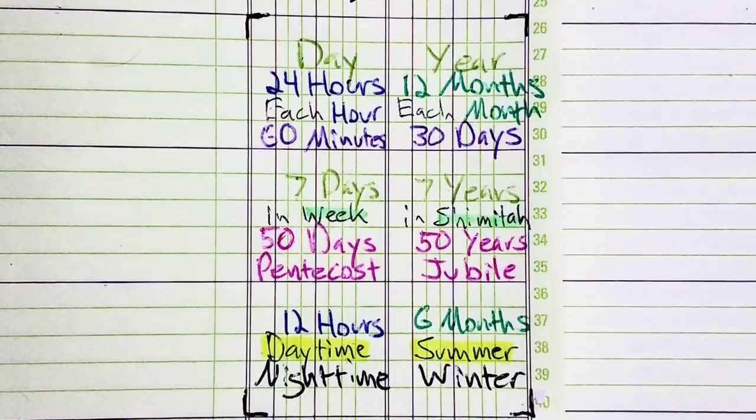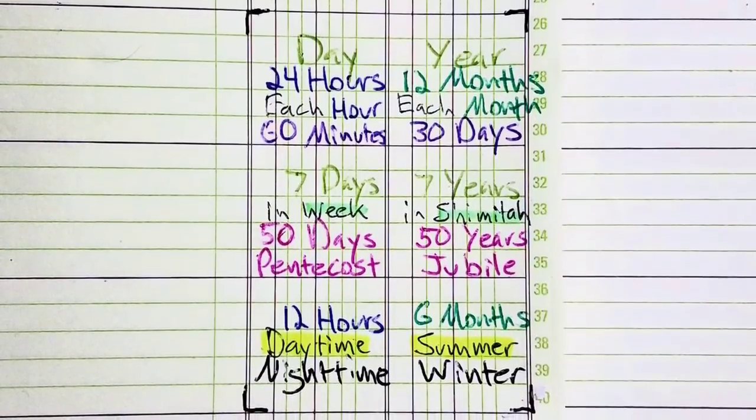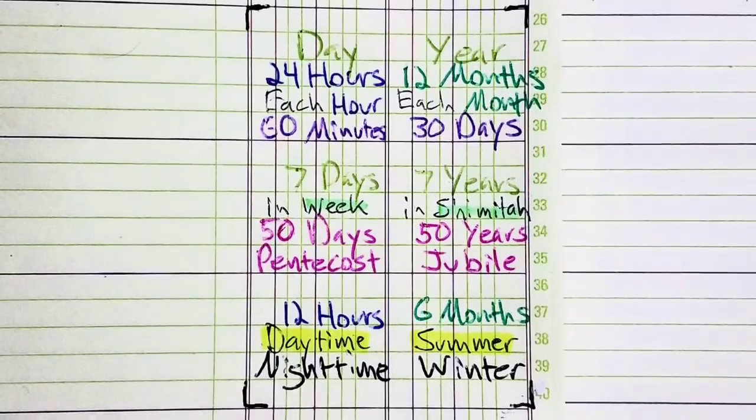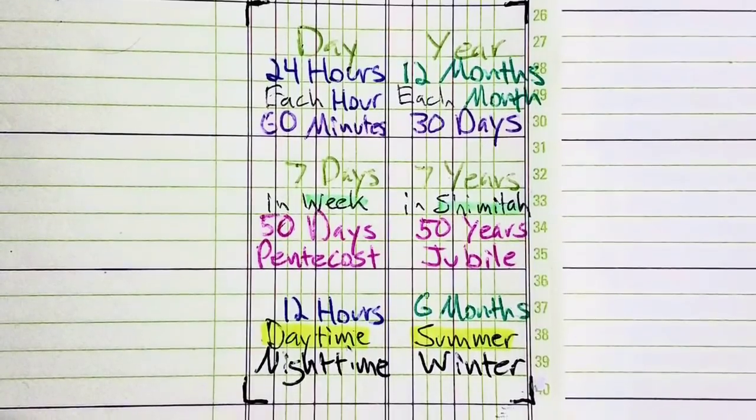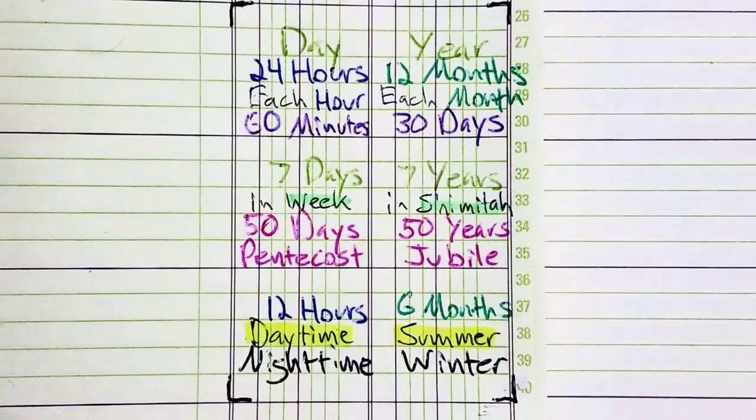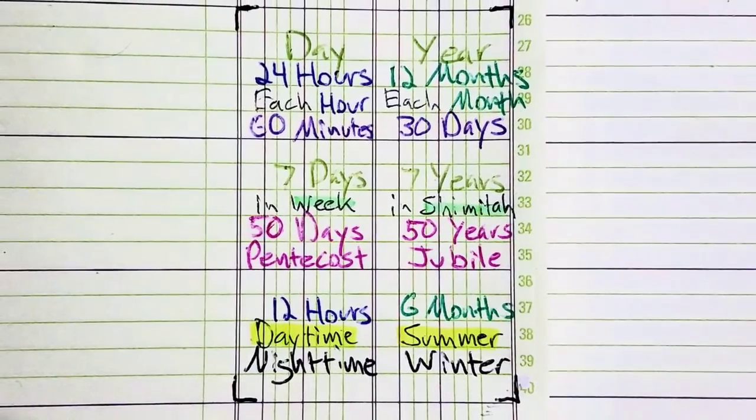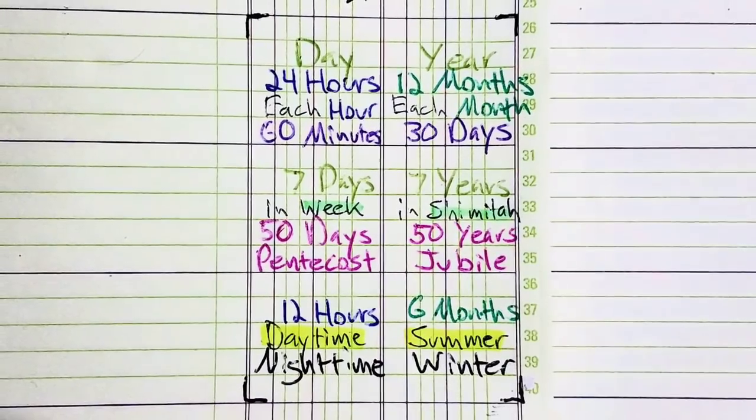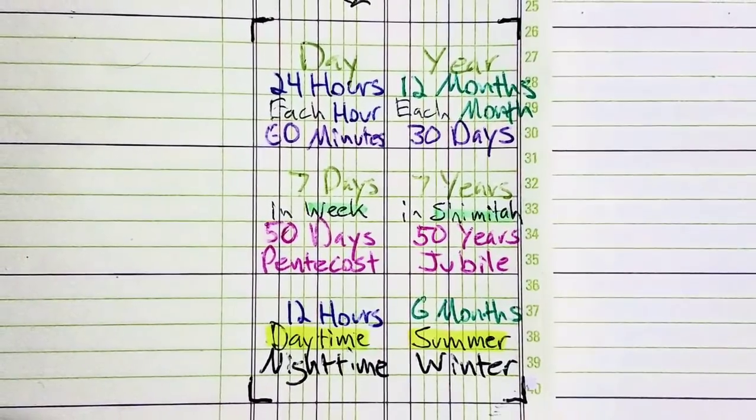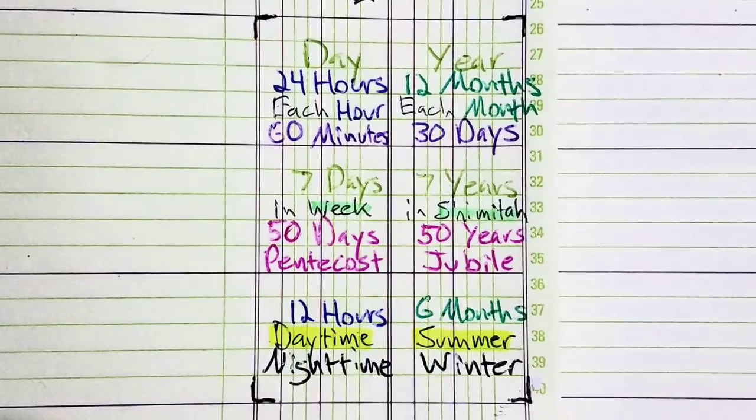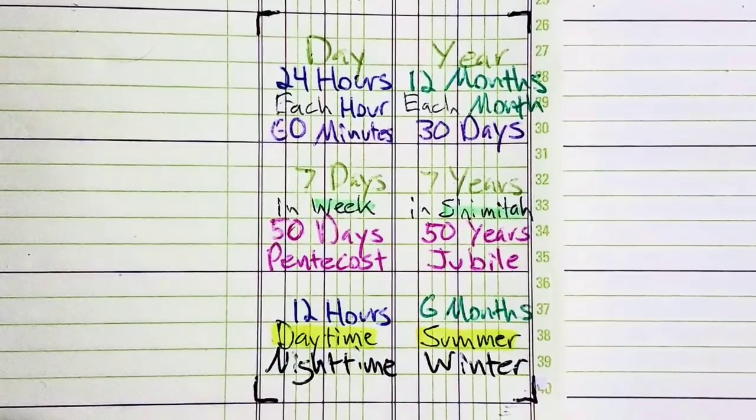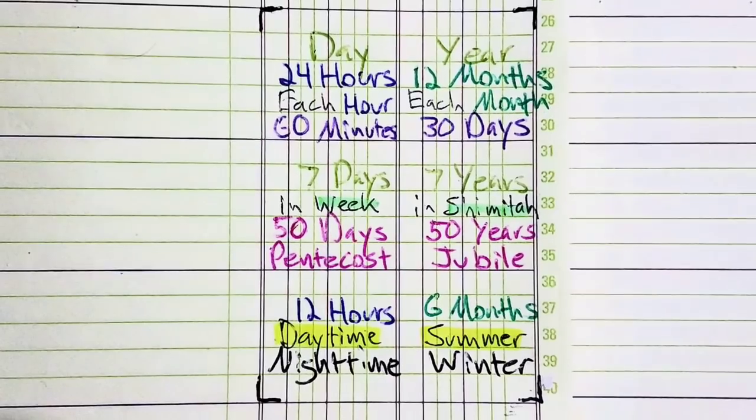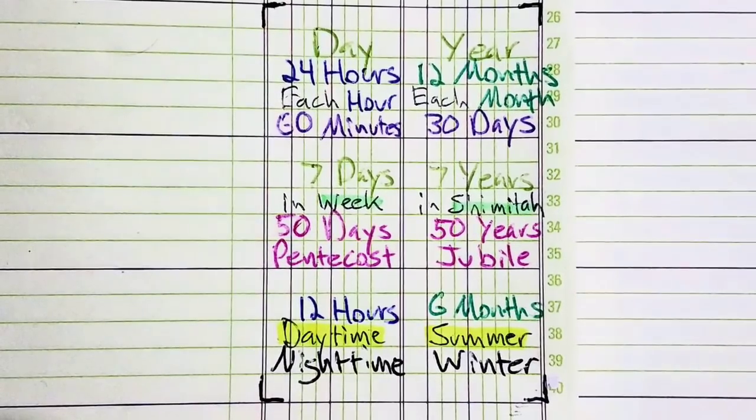24 hours in a day. Half of 24 is 12, and in a year you have 12 months. You have 60 minutes in an hour, and 30 days in a month. 7 days in a week, 7 years in a Shemitah. 50 days to Pentecost, 50 years to Jubilee. You have 12 hours daytime, 12 hours nighttime, and 6 months summer, 6 months winter. That's biblical seasons, guys. That's what the Bible says about seasons.